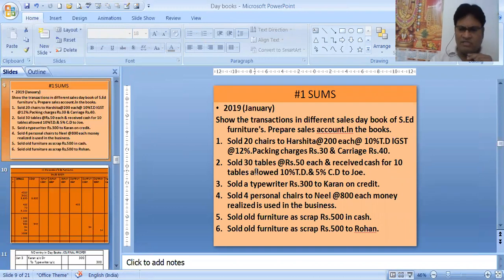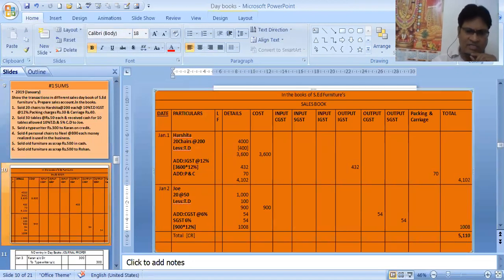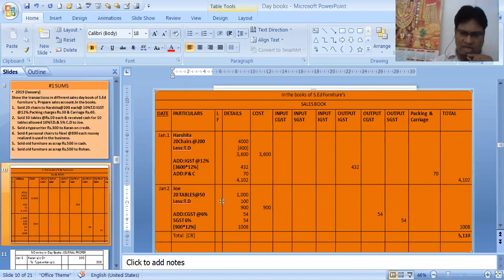Let's see the next entry. Sold 30 tables of 50 each and received cash for 10 tables. Allowed 10% trade discount and 5% cash discount to Joe. See, 30 tables we have sold, but we have received cash for only 10 tables. So 20 tables is nothing but a credit transaction. That credit transaction will be recorded in the sales day book. So 20 into 50, 1000. Trade discount is 10%, so 100, 900 rupees.